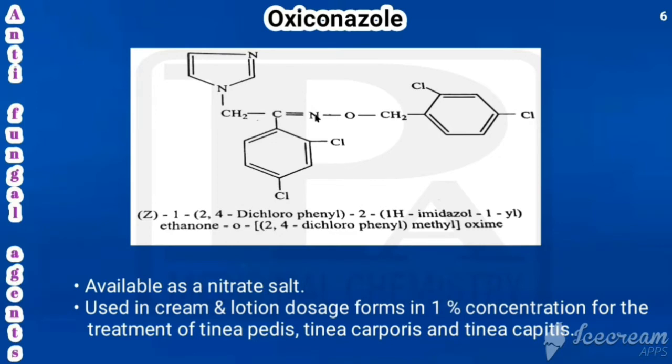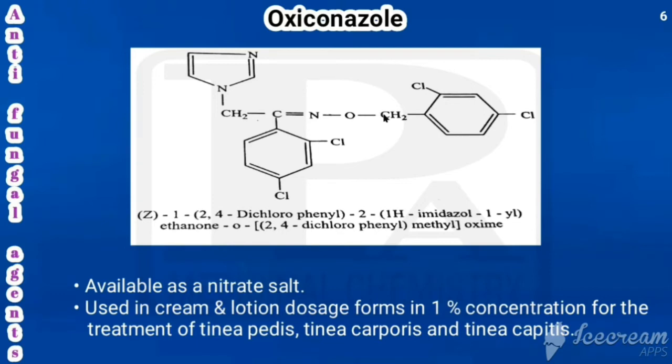That ethanone, for parent I am telling, is treated with hydroxylamine, NH2OH. The two hydrogens present in the NH2OH combine with oxygen of that ethanone and are removed as water. That's why this double bond is connected with NOH, that is left in hydroxylamine. So we are getting CH3 CH double bond NOH here.